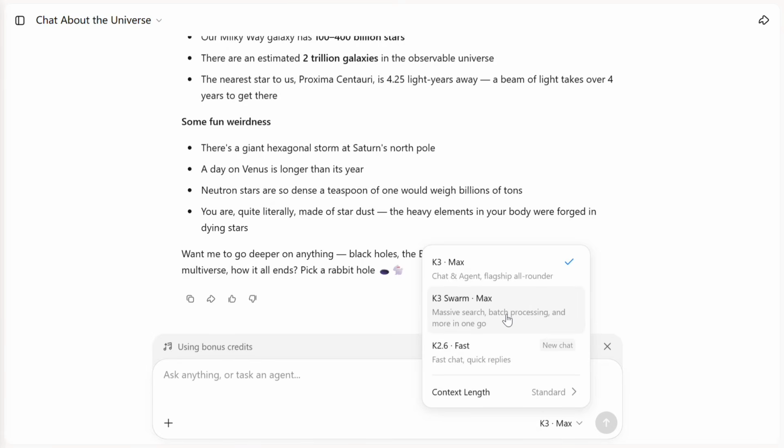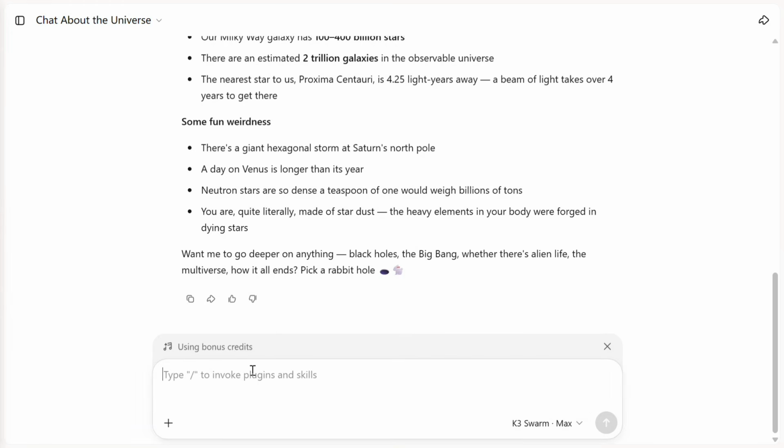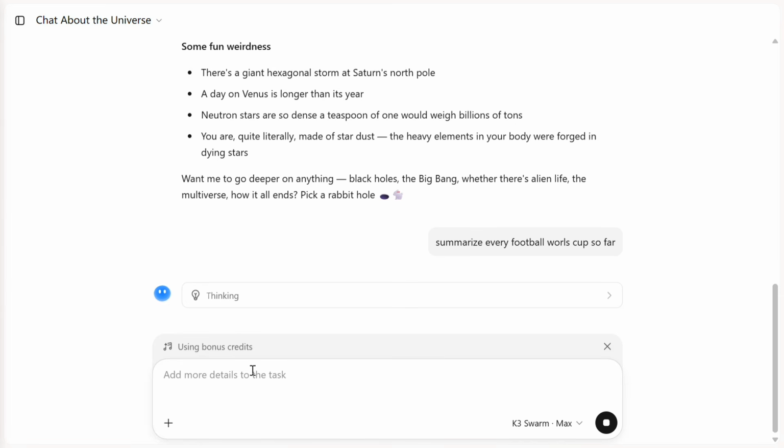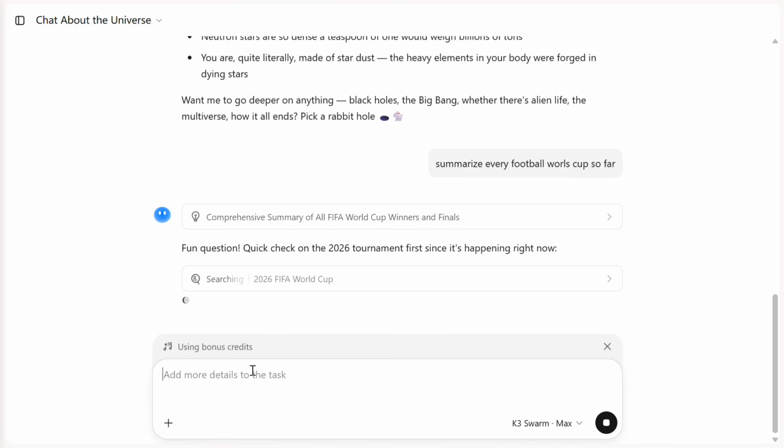Massive search, batch processing, and more in one go. Summarize every football World Cups so far. Let's see how this particular Swarm works for us in K3 Swarm Max. This is a crazy release, and I think everyone was waiting for it for the last week. And I think GLM 5.2's crown for the best open source model is now under danger with Kimi K3 releasing.